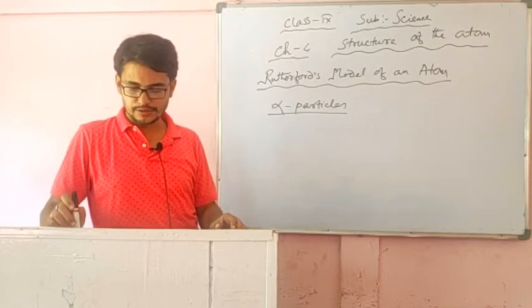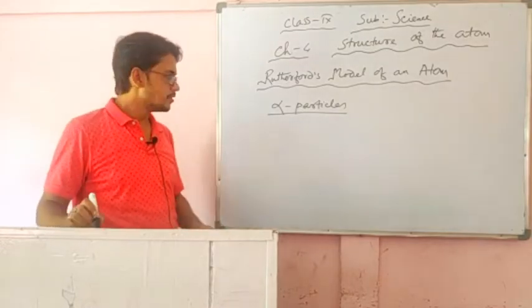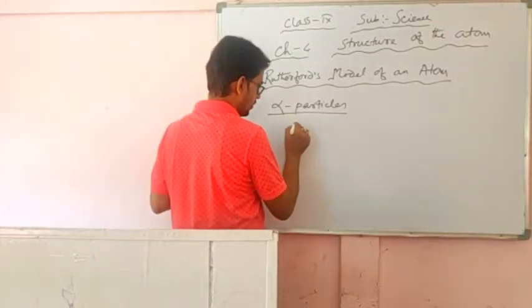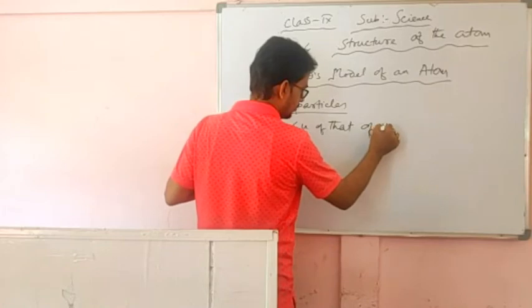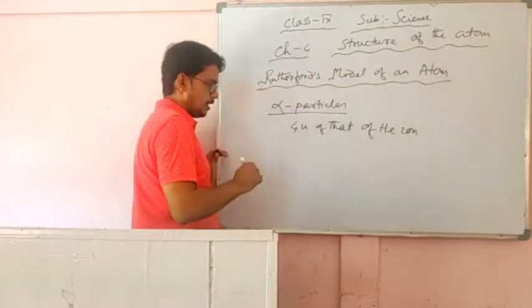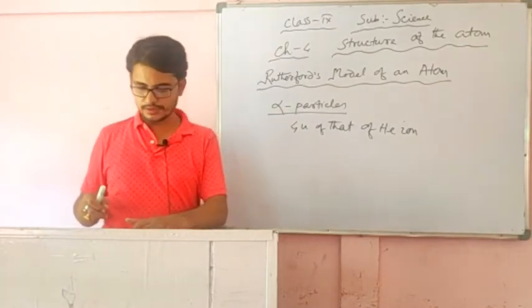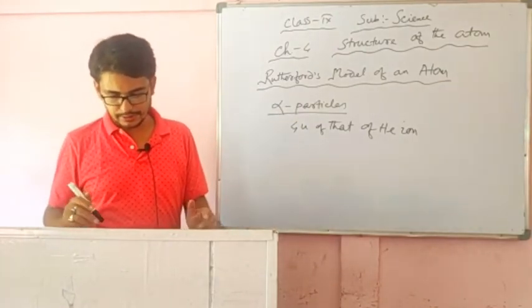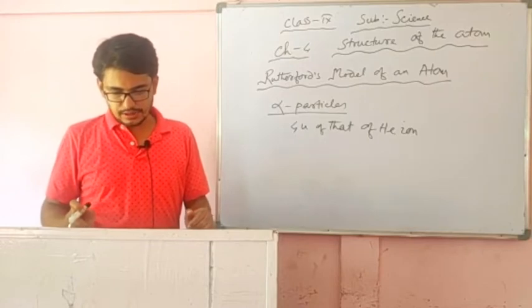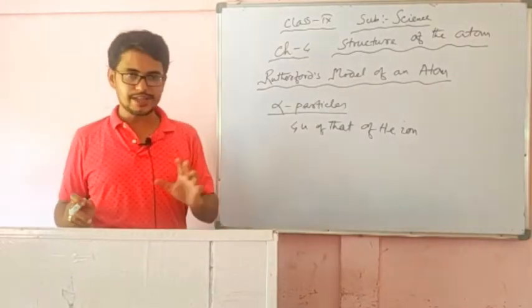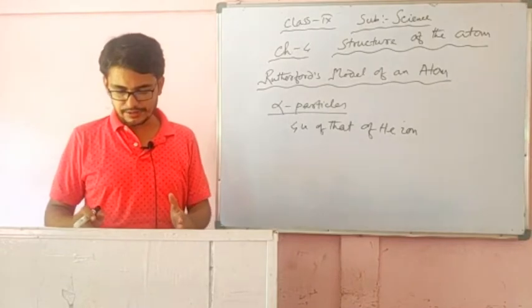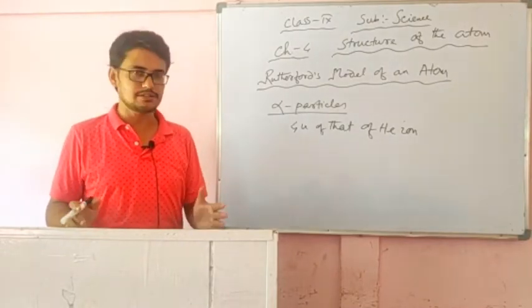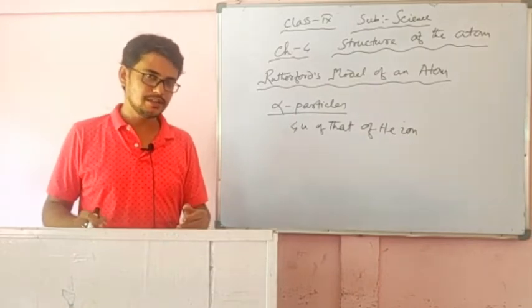Since they have a mass of 4 units, that of the helium ion, the fast moving alpha particles have a considerable amount of energy when they move. He expected that when these alpha particles strike the thin gold foil, they will be deflected from that gold foil.